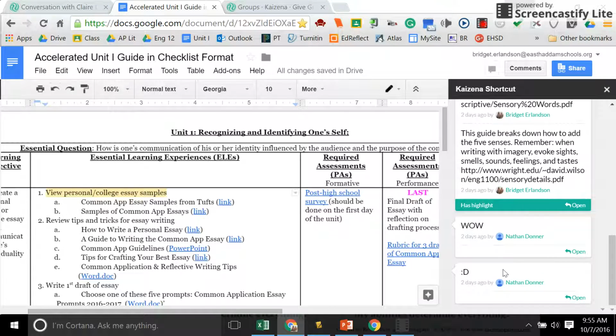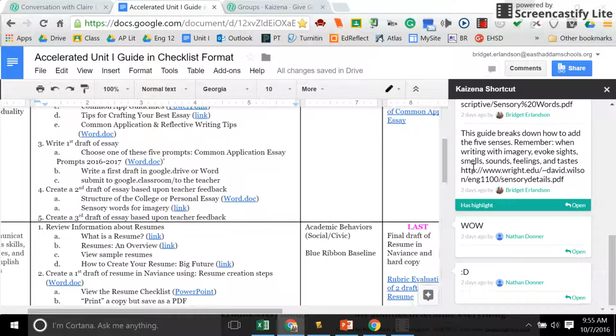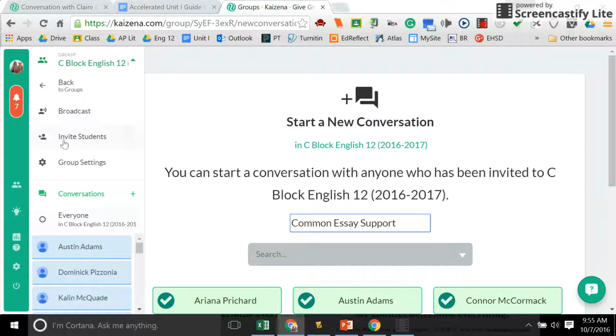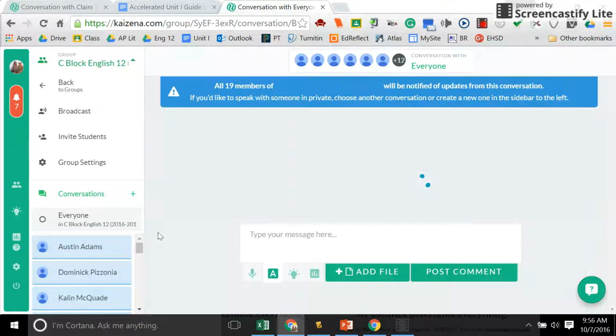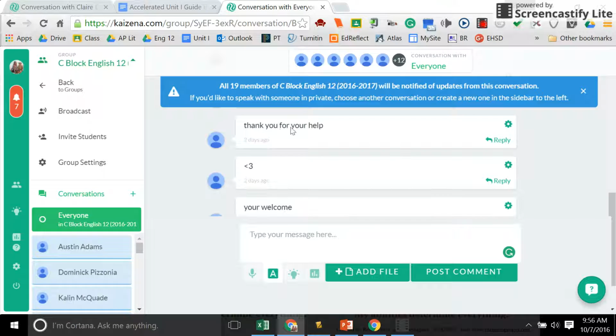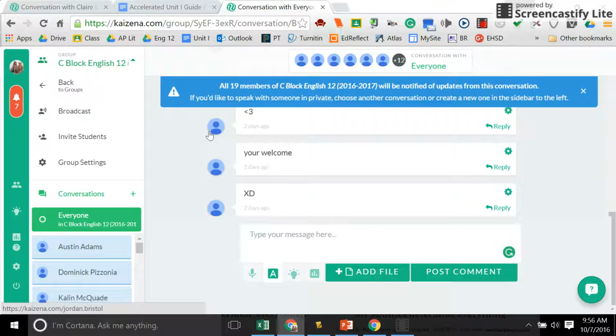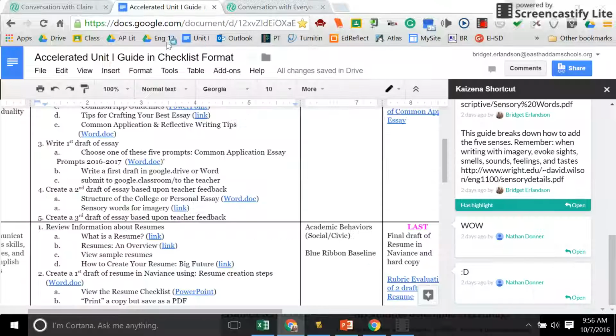The kids can then comment back through our conversation, and also talk to each other. In one of my conversations in my C block, I noticed that there was a student the other day who asked for help, and then another student replied. This makes me sad because that's the wrong form of viewer, but we'll get there. It's also another way for the kids to communicate, and they compared it to Messenger on Facebook. I guess it is, but it's a little bit more user friendly and works specifically with Google Docs.